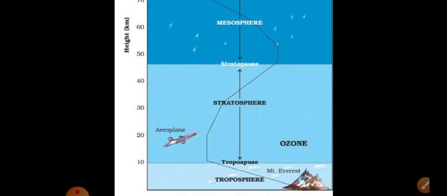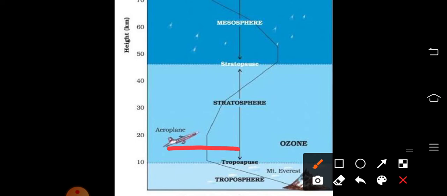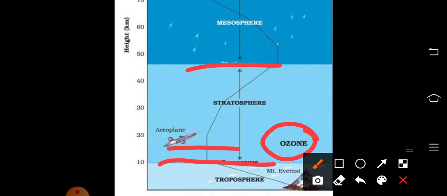So here in this picture it is much clearer. The air transportation is happening through the lower layers of the stratosphere, and you can see this ozone. So the stratosphere, the second layer of the atmosphere, has the concentration of ozone. Actually, there is no demarcation line between these layers. You can see the tropopause, stratopause, etc. These are the demarcation areas, a region between two layers.